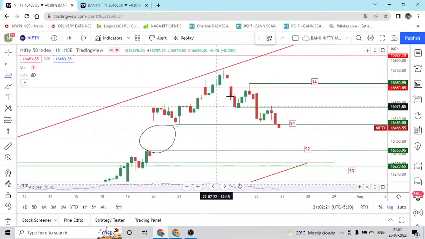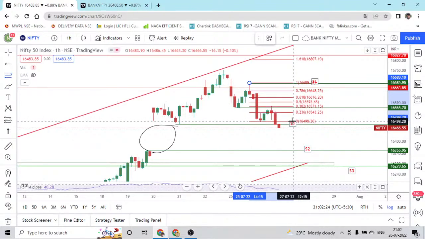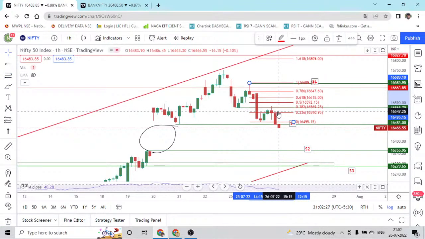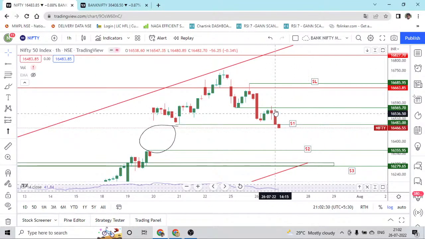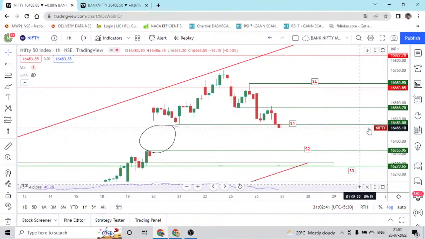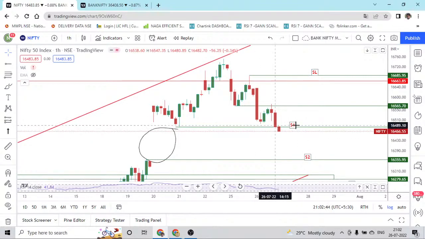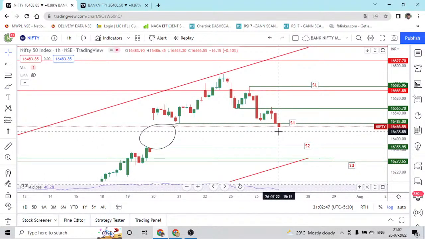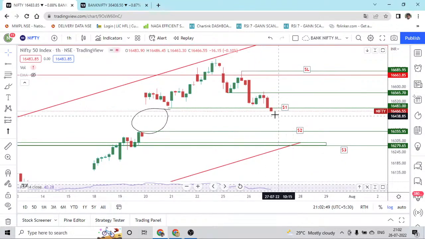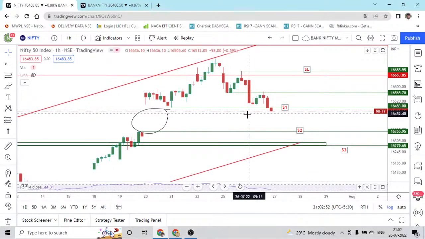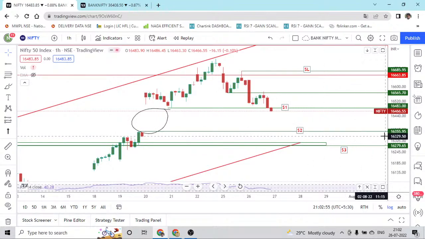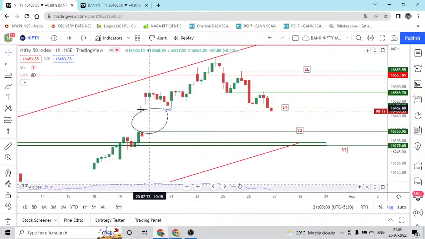I have plotted the Fibonacci with this current swing, and exactly that is the 0.382 level of Fibonacci, and it came down from there. In the 1 hour chart it gave a good bearish spinning top at the resistance, and it started falling. Our first target 16,480 has been hit, and it has closed below that. So tomorrow we can expect our target of 16,355 to hit, which is the second support, and that is where the gap will be filled.